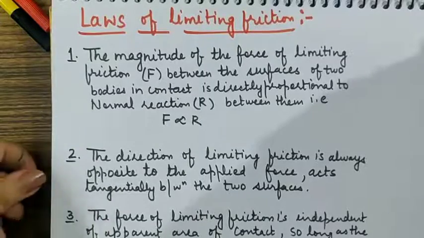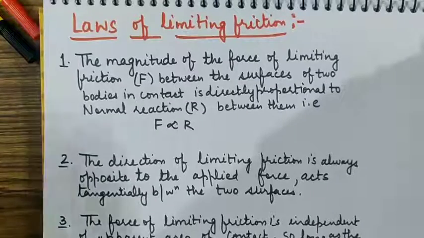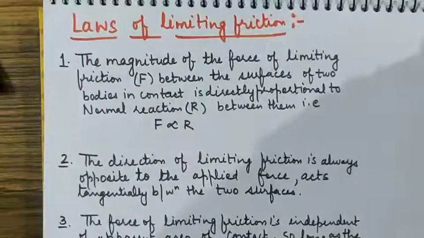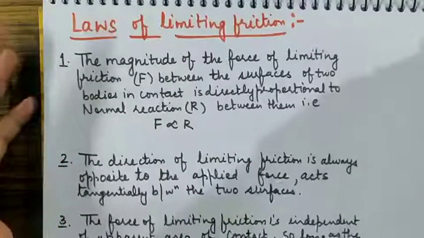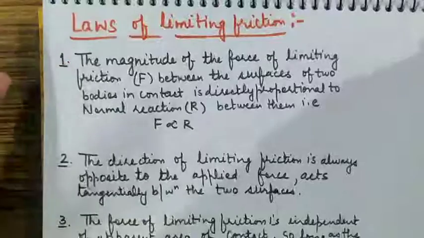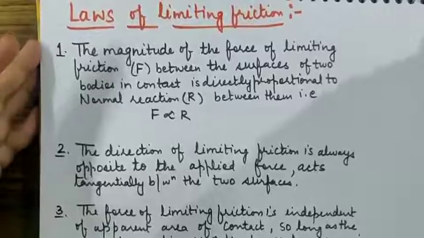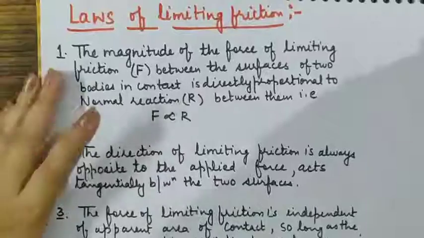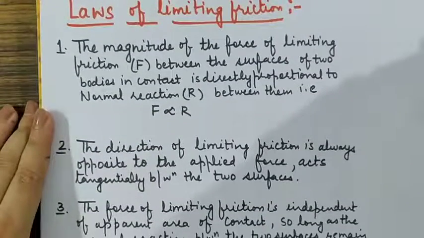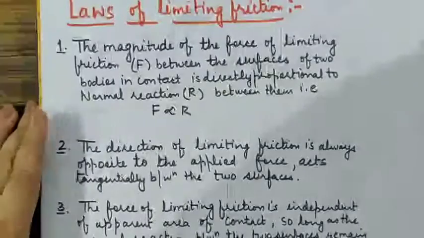Now next is the laws of limiting friction. Limiting friction, as we have discussed earlier, is the opposing force that comes into play when one body is just at the verge of moving over the other. It is called the maximum friction of all. That is why the laws belong to this kind of friction. Actually, many of these laws can be applicable to kinetic and static friction also. All the laws rather are applicable to static and kinetic friction both.